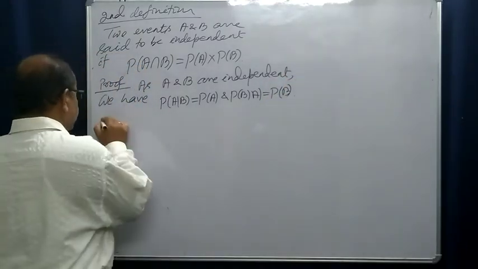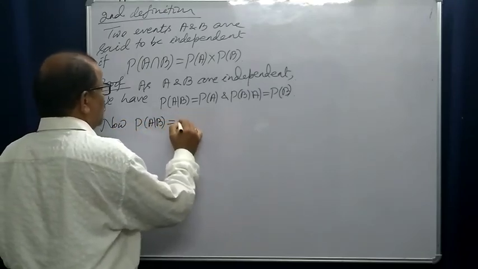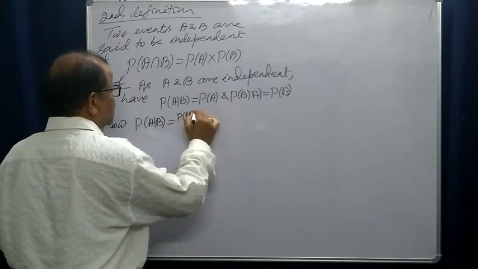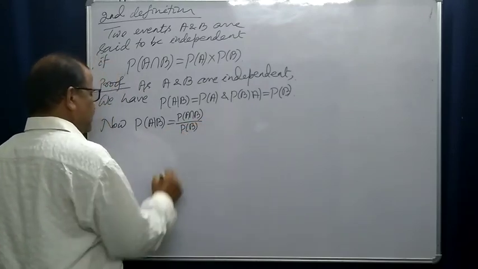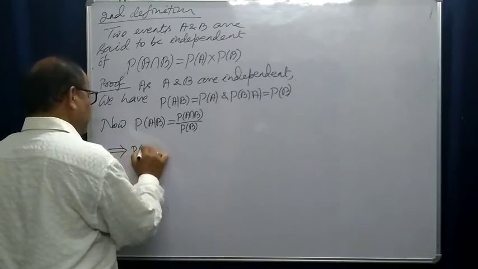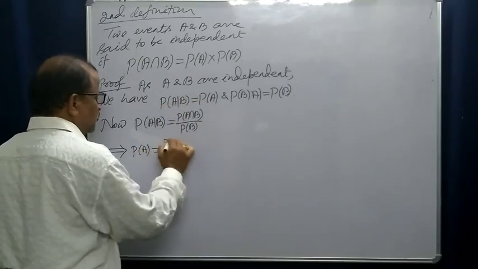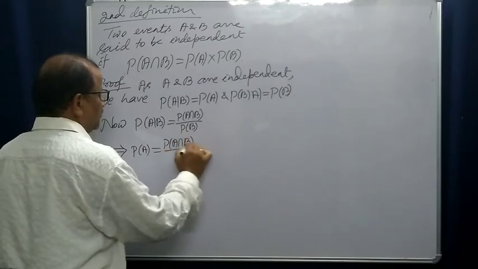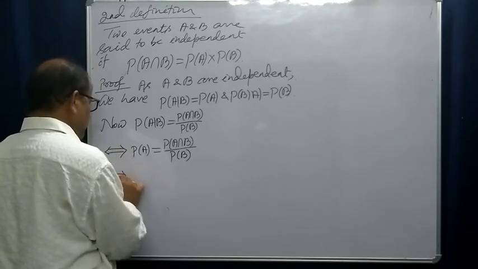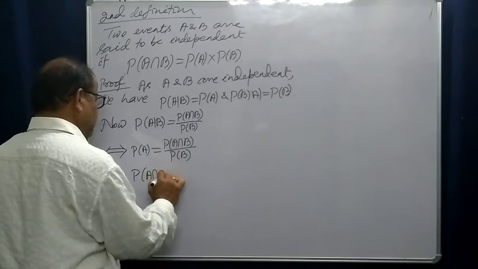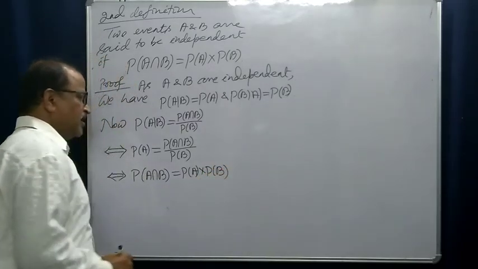Now probability of A condition B is equal to probability of A intersection B by probability of B, and as probability of A condition B is equal to probability of A, we can write probability of A is equal to probability of A intersection B by probability of B, and this of course implies and is implied by probability of A intersection B is equal to probability of A into probability of B, right?